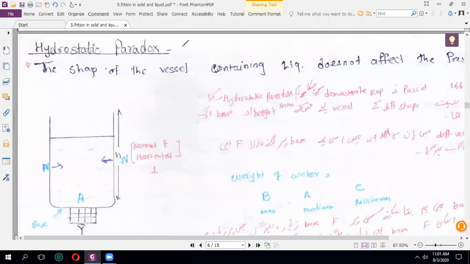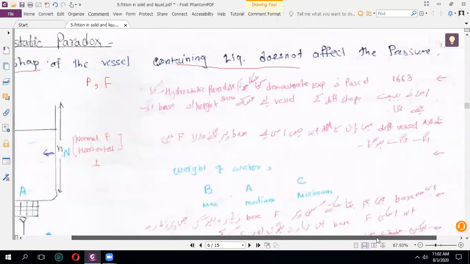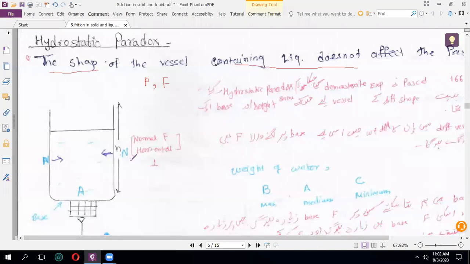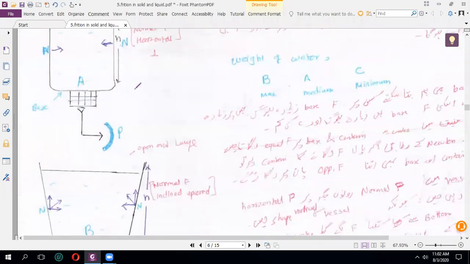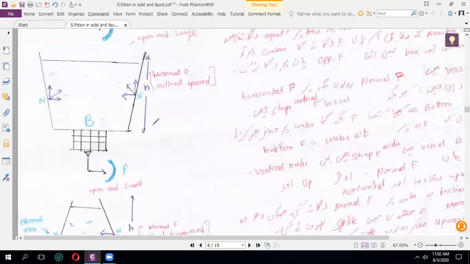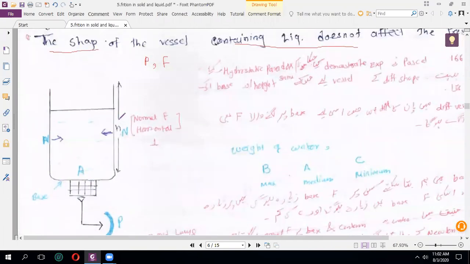Hydrostatic paradox. What is hydrostatic paradox? So hydrostatic paradox says any liquid container has equal pressure on both sides, and the force is also equal on all sides. What is the definition? The statement is represented here. The shape of the vessel containing liquid doesn't affect the pressure. This is true. किसी लिक्विड किसी कंटेनर में प्रेजेंट. अब मान लो मेरे पास तीन टाइप के कंटेनर हैं. एक कंटेनर सिंपल है, one container is just like a glass, and second container is an incline shape. तो इस शेप से इसके अंदर जो प्रेशर है उस पर असर नहीं पड़ेगा.